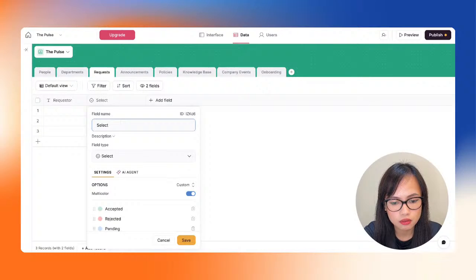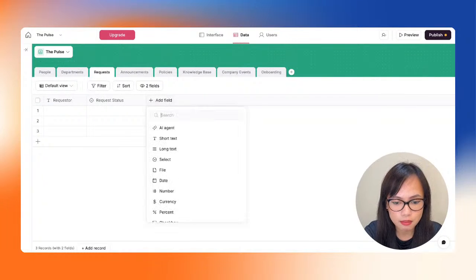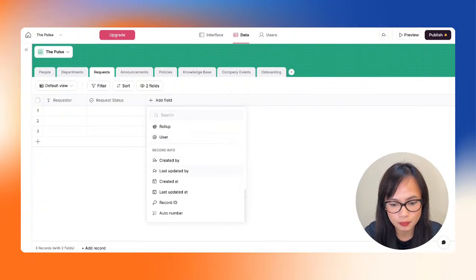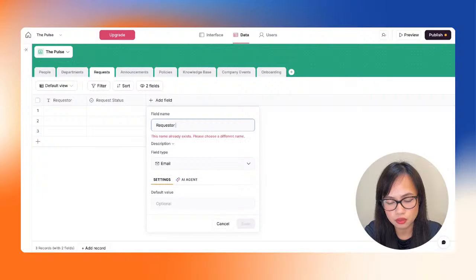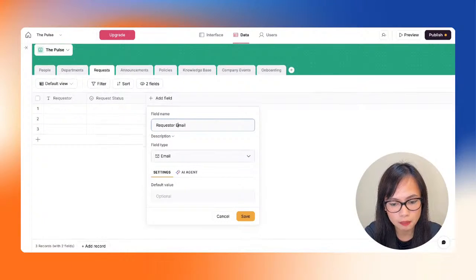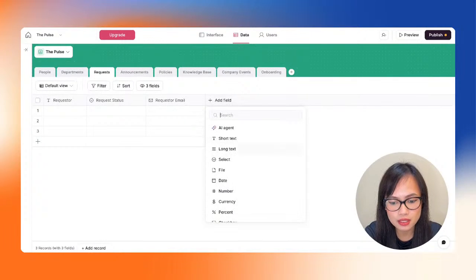And oops, I want to rename the field. So that's going to be request status. There we go. Click save. Next is we want the requester's email. So that's going to be the email address. So we're going to name that requester email. Save.